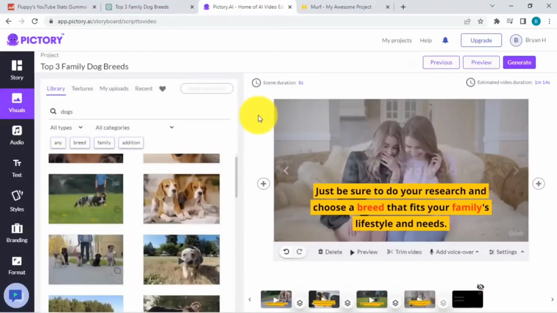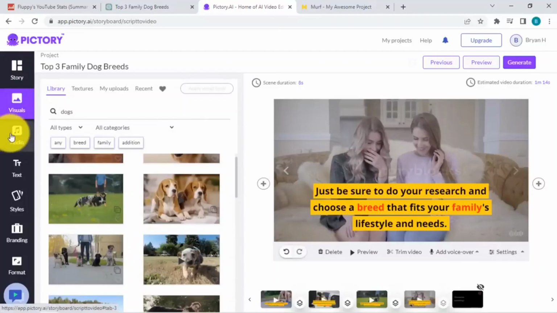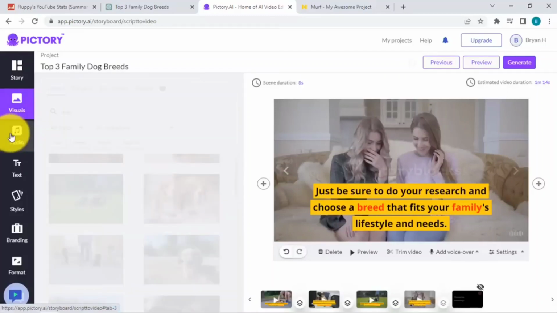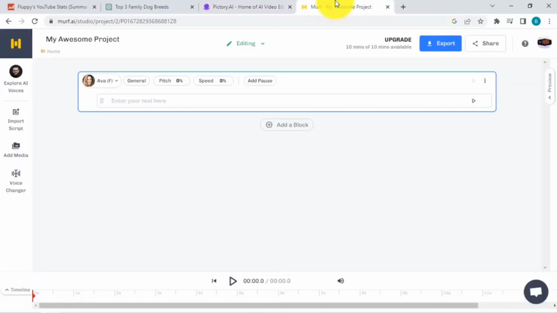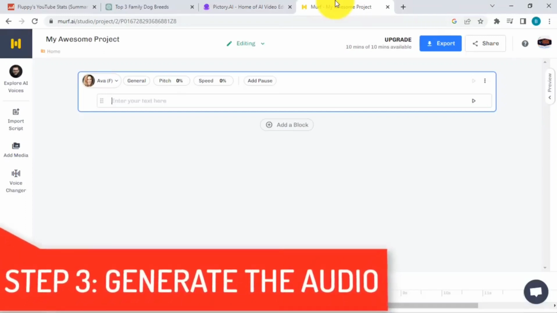And then what we need to do next is our audio. Now the question right now is, how do we create the audio over here? There's this third tool that I want to recommend. So there's pretty much two options that you can use.